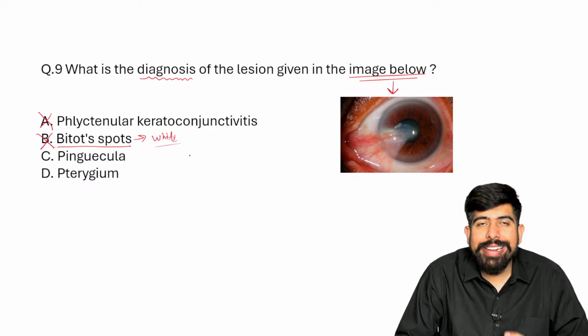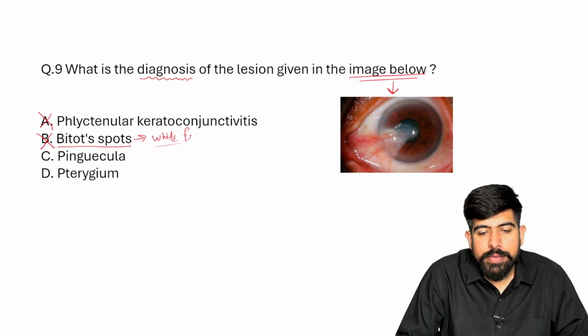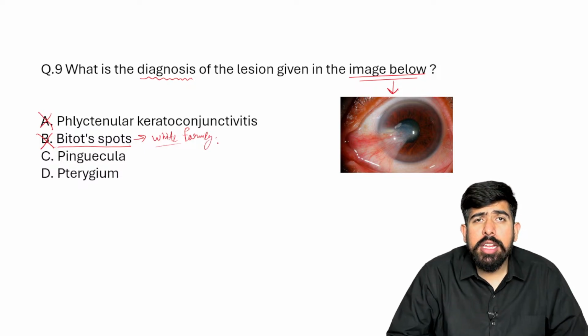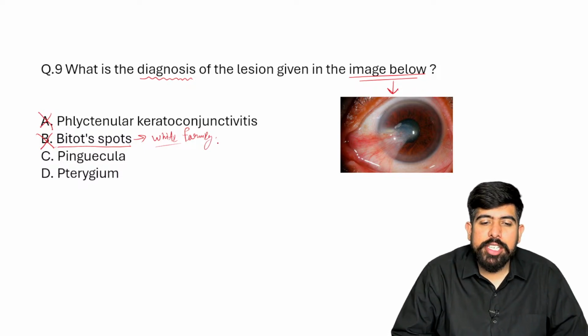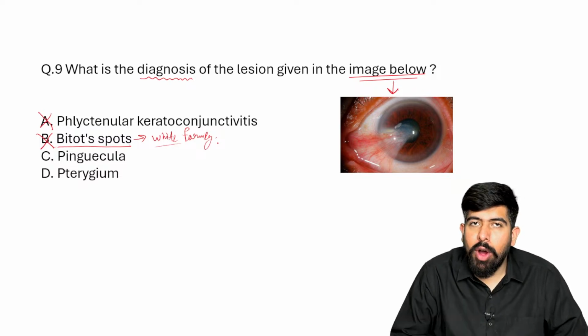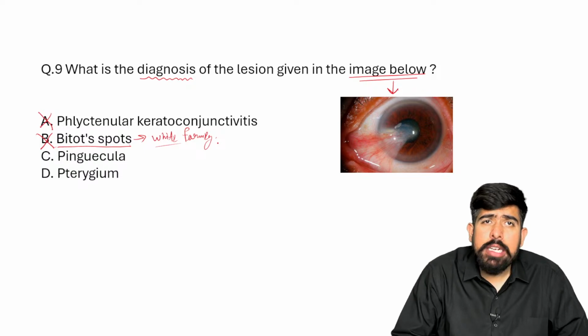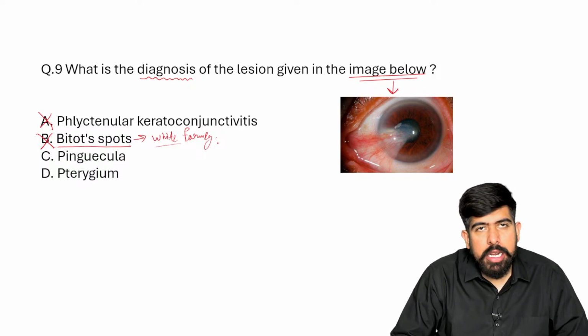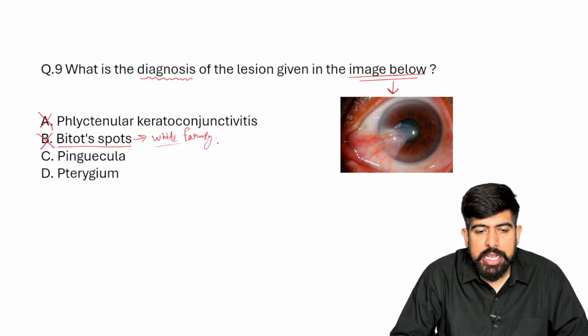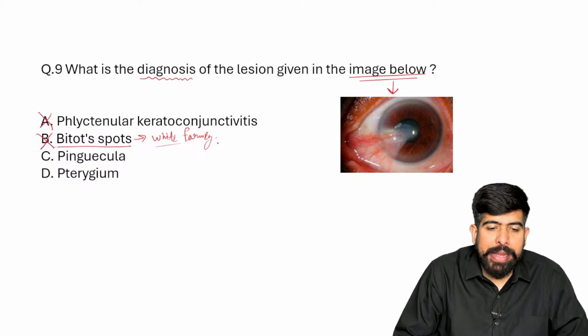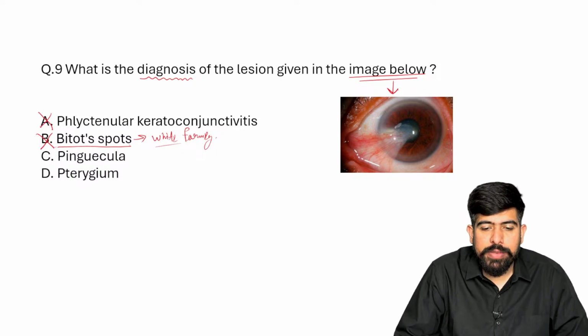Yes, white in color and foamy. It is in the shape of foam, right? So it is foamy. Bitot's spot will be your foamy shape, which is most commonly seen in your conjunctiva in vitamin deficiency, right? Vitamin A deficiency. Now, if I'm talking about the pinguecula or the pterygium, the option which can give you guys